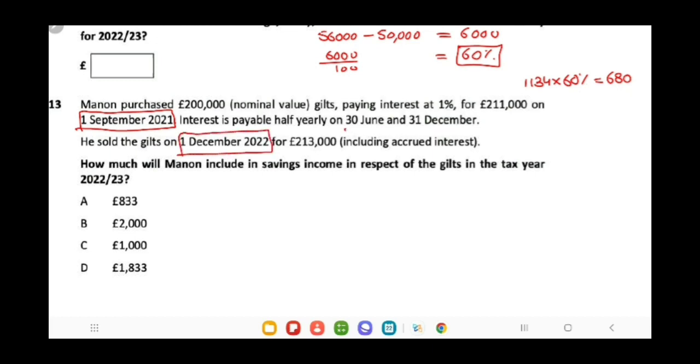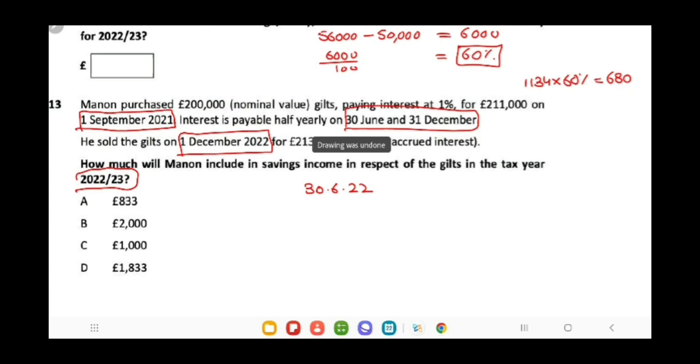You are receiving interest on 30th June and 31st December. So in the tax year 22-23, you have received interest on 30th June 22, but you sold the investment before 31st December, so you will not receive interest on 31st December.